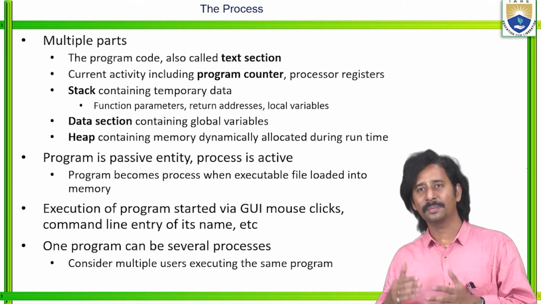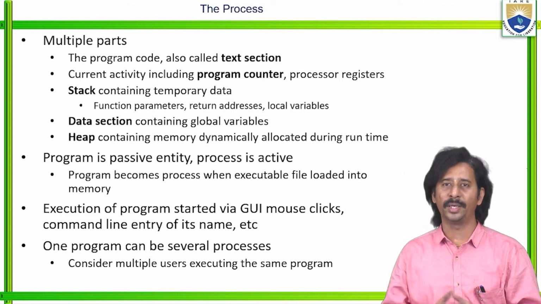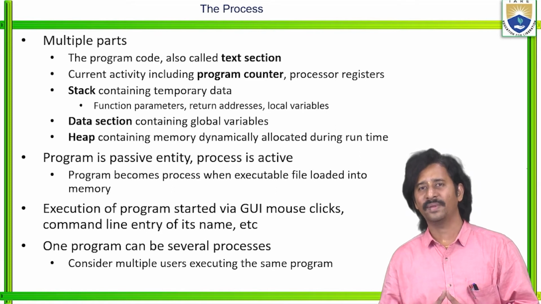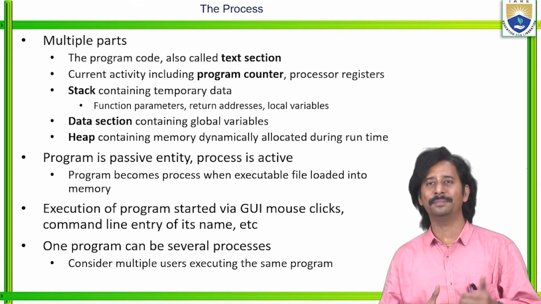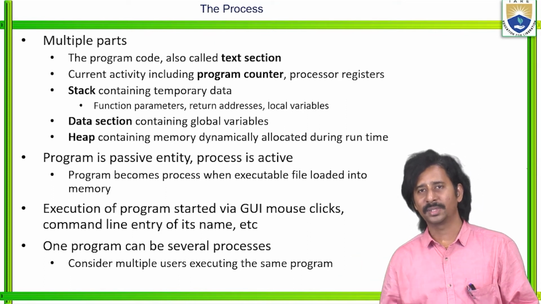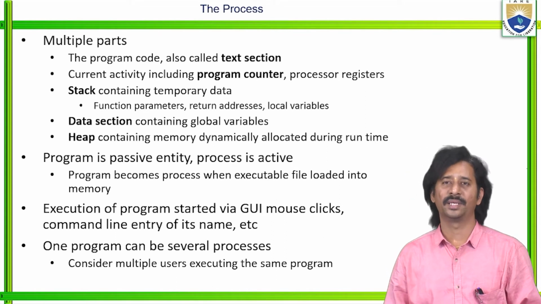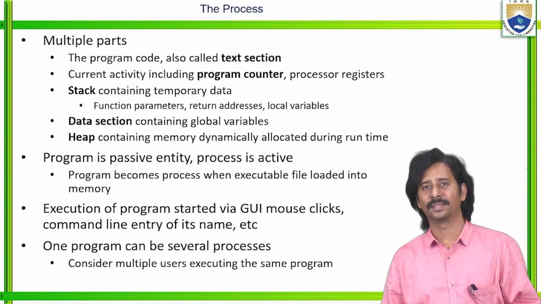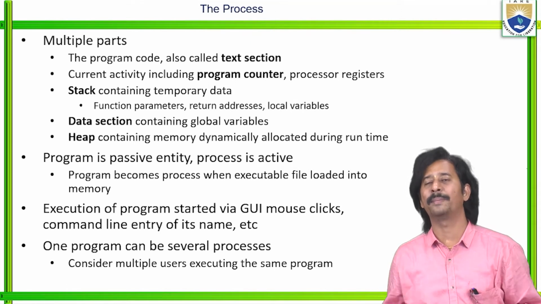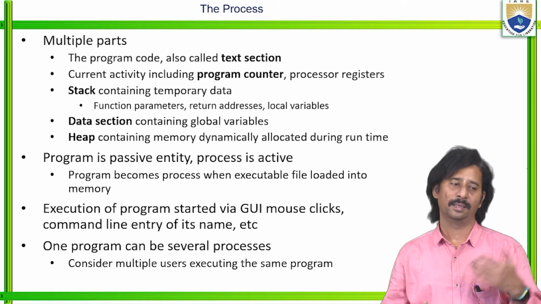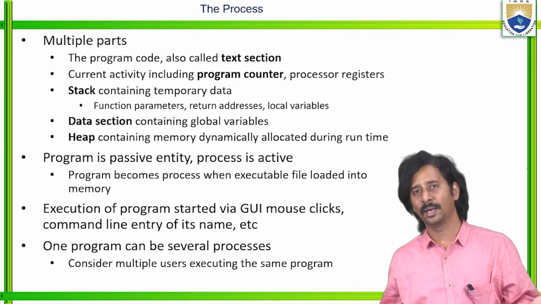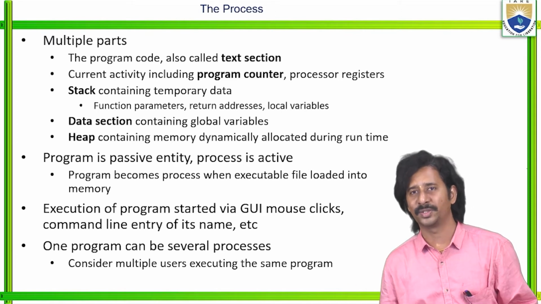We know that in most systems, the execution of each and every program is started via graphical user interfaces like mouse clicks or command line entry of its file name, whatever it is. So the execution of a program is started with the help of some command, which may be in a graphical user interface or command line interface. Both are the same in the sense of how the program is executed.